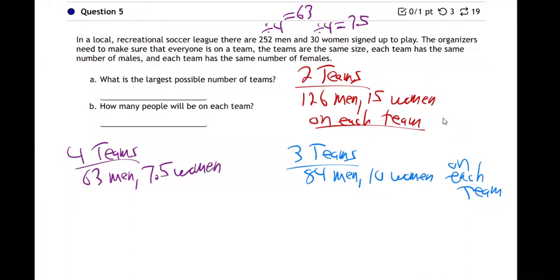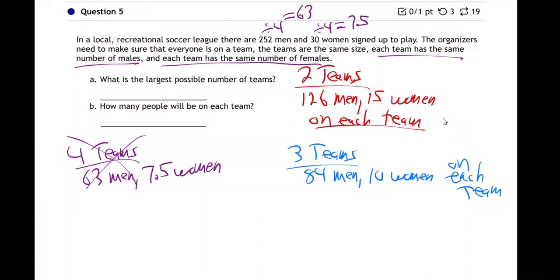You can't put half a woman on a team. So that's not going to work. We cannot break the league evenly into 4 teams because there wouldn't be the same number of women on each team. And they want each team to have the same number of males and females. So we can't do 4 teams. Okay, that's not going to work.